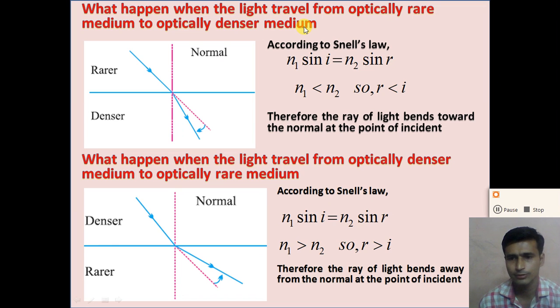So suppose you are considering air and water, right? Air has a refractive index of 1 and water has a refractive index of 1.33. So compared to water, air is an optically rare medium because it has a lower refractive index, right?